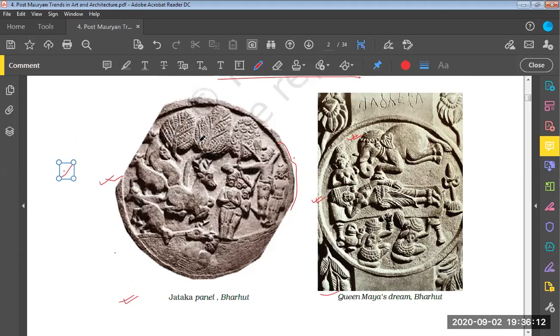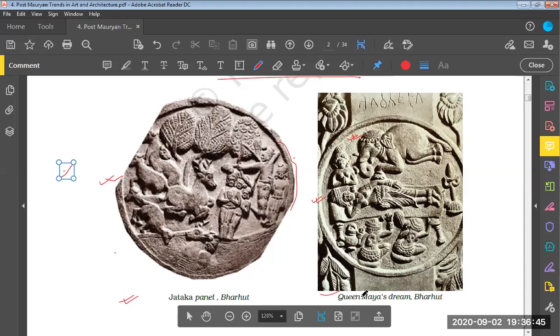So the left side image being shown on the screen shows a Jataka panel that is there at Bharhat. To the right side of this, it shows Queen Maya's dream. What is happening over here? An elephant seems to be descending from heaven, and it seems to be going towards the womb of Queen Maya.